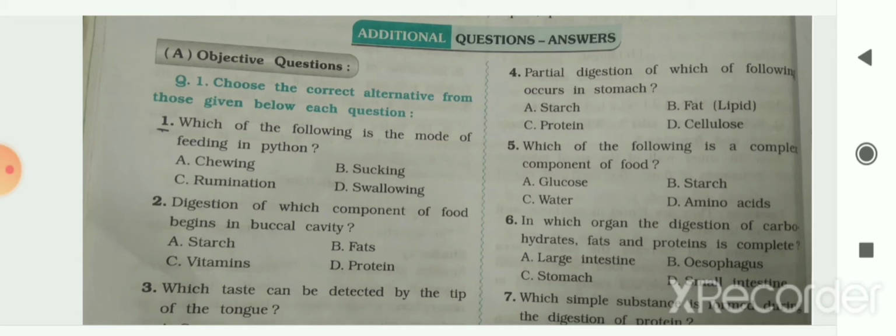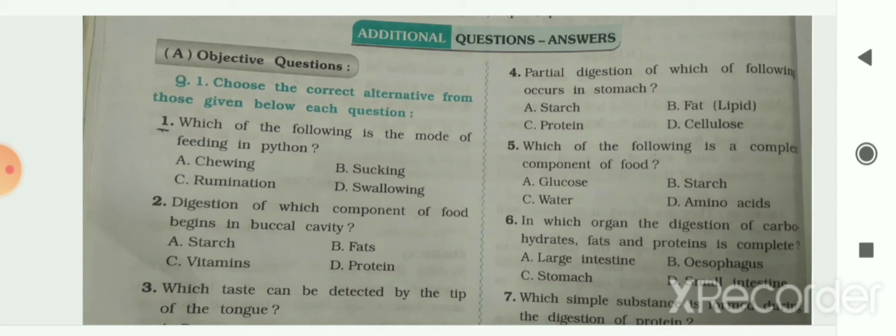In that chapter we had seen animal nutrition includes nutrient requirement, mode of intake of food and its utilization in the body. The components of food such as carbohydrates, lipids, proteins are complex substances, and these complex substances cannot be utilized directly, so it is necessary to convert them into simple substances. Then we had seen the conversion of complex components of food into simpler substances is called digestion.